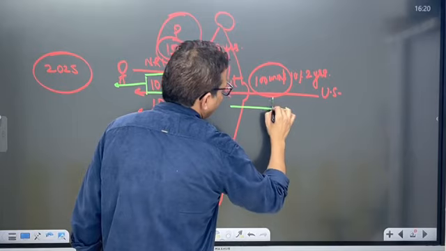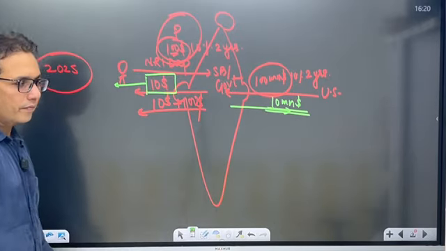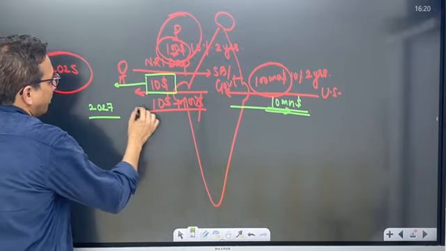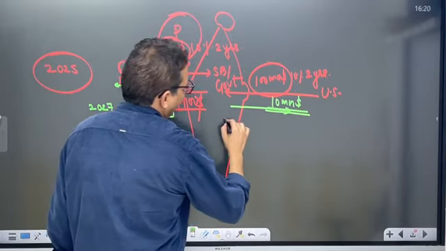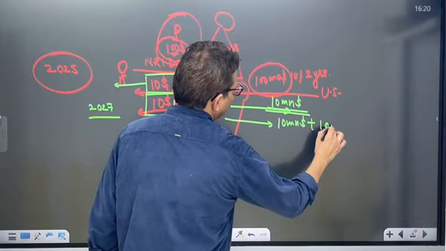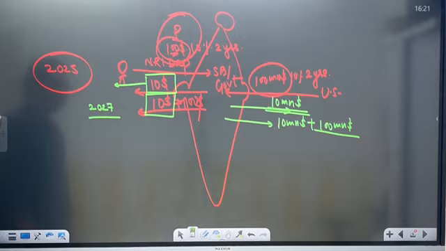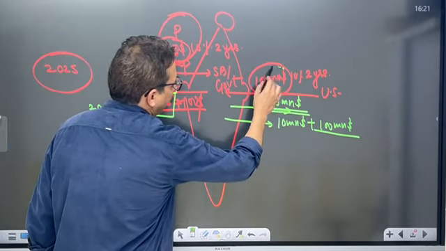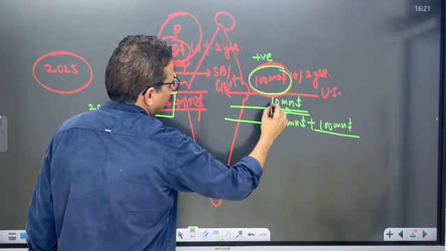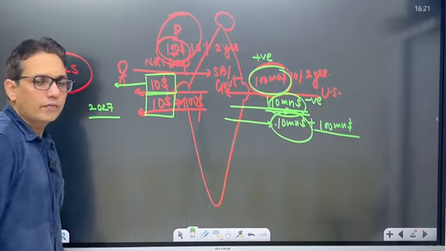India pays $10 million interest, outflow of interest. 2027, India pays a further $10 as interest, a further $10 million as interest, and also returns the $100 million. 2025, $10 million positive in the capital account. 2026, 27, $10 million, $10 million negative in the current account.